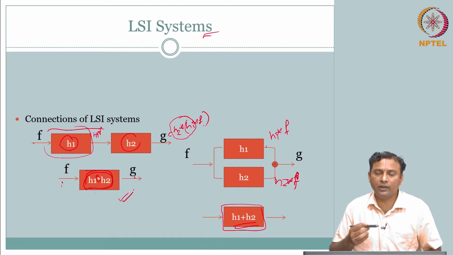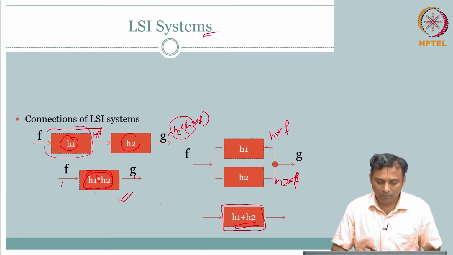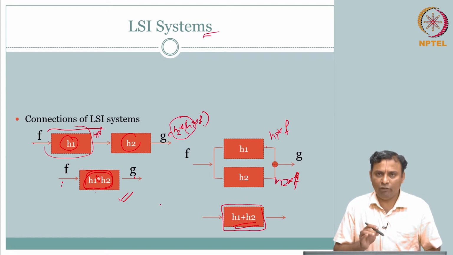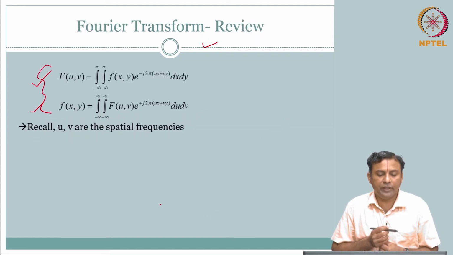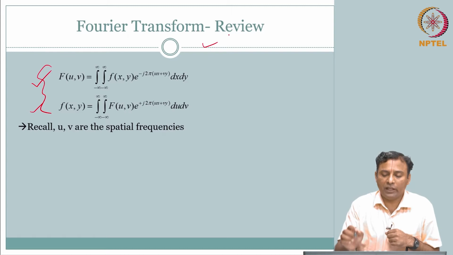Okay. So, you will appreciate that, like we saw for the systems review, the Fourier transform is going to be a direct extension from 1D to 2D. Of course, there are a couple of aspects that may look a little complicated initially, but once you understand how to read the equation in English and make it intuitive, I think it is not going to be that complicated. So, you have to take it at the level of review material. Okay. So, let us start with the Fourier transform, a review.